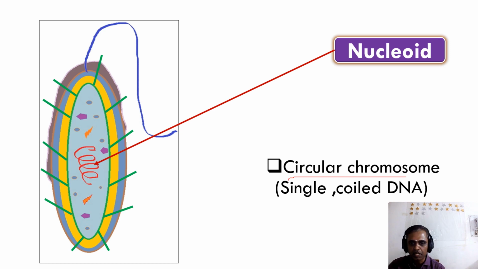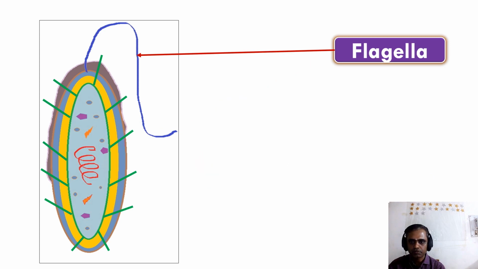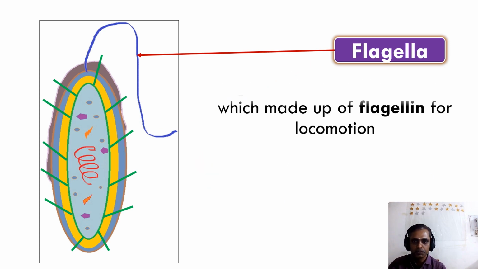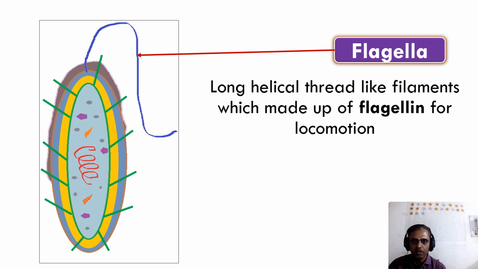Now the nucleoid. It does not contain a nucleus, so we call it a nucleoid. It contains a circular chromosome, in other words, single coiled DNA. It is a circular single chromosome. And now a very important structure is the flagella. What is flagella? It is a long helical thread-like structure made up of flagellin for locomotion.